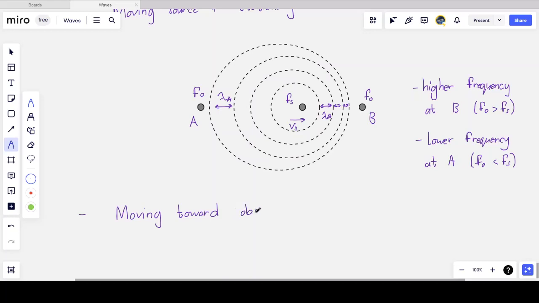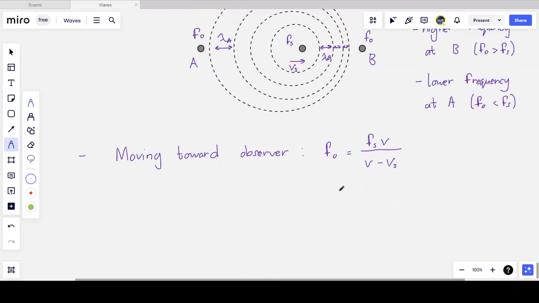So, I won't derive this equation. We'll leave that for another video. But if the source is moving towards the observer, the observed frequency is equal to the frequency of the source multiplied by the speed of sound in air. Remember, the speed at which the sound wave travels depends on the medium, which is air in this case, divided by the speed of sound in air minus the speed at which the source is moving. This is moving towards the observer.